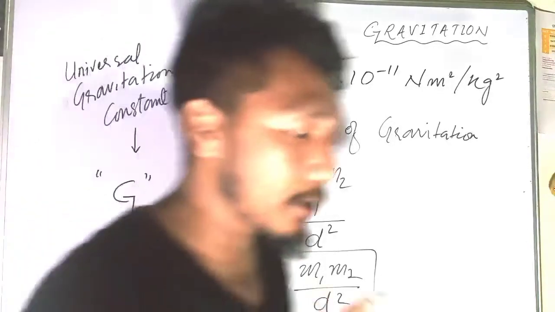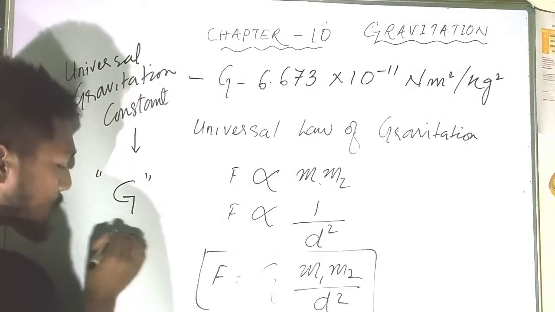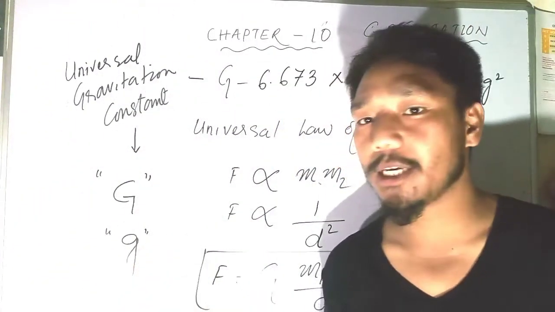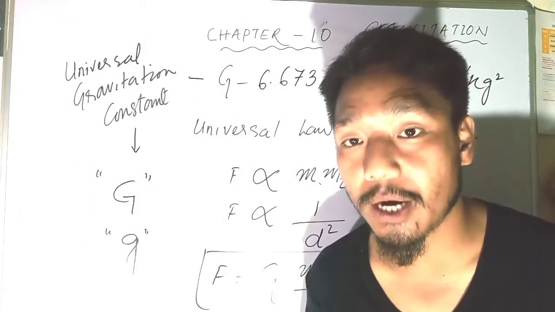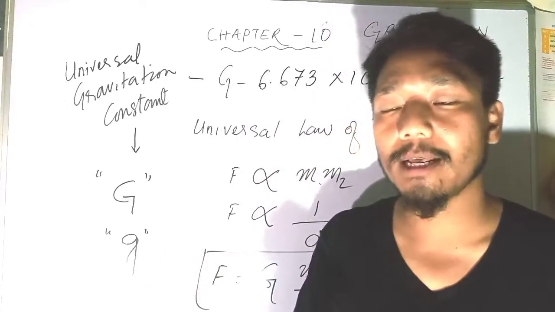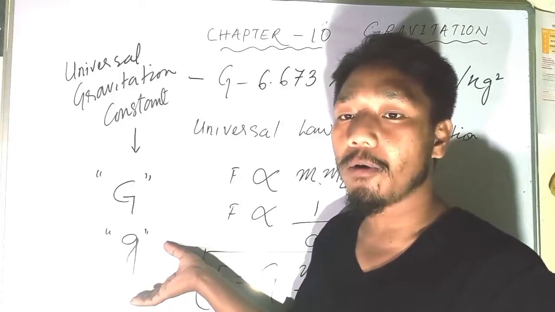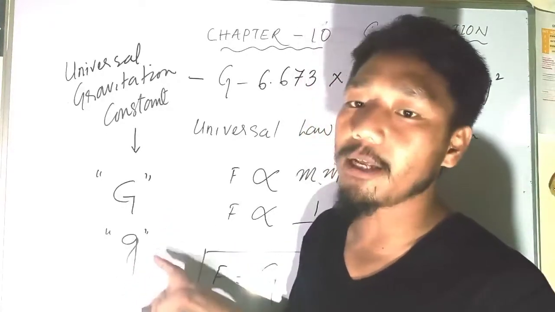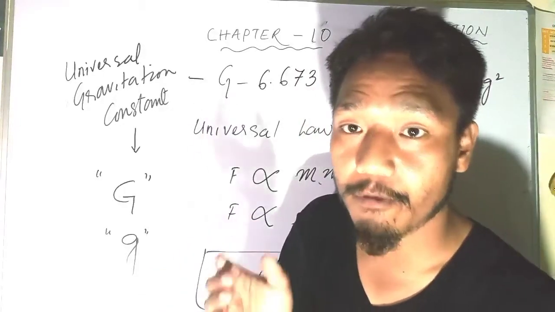I've already told you in the previous video lectures, don't get confused between the small letter g and the capital letter G. The small letter g is the acceleration due to gravity. We will discuss in more detail how we derived its value, under a topic called free fall.